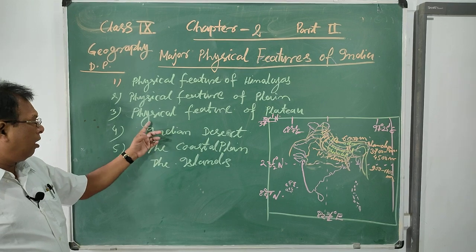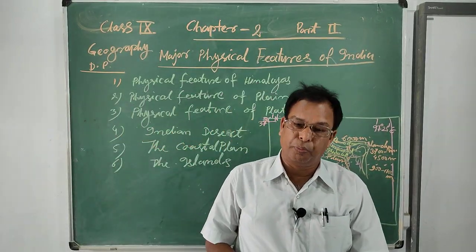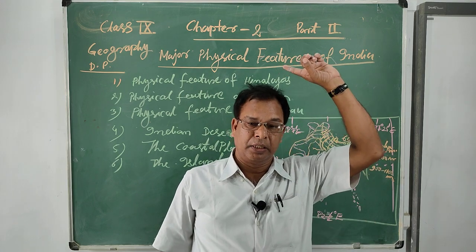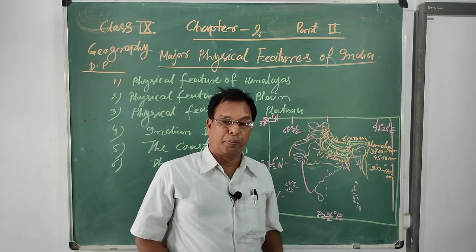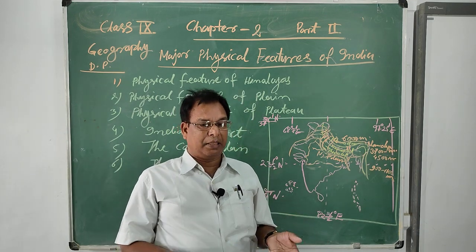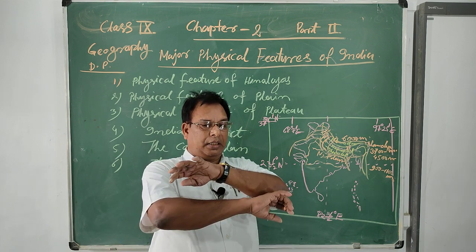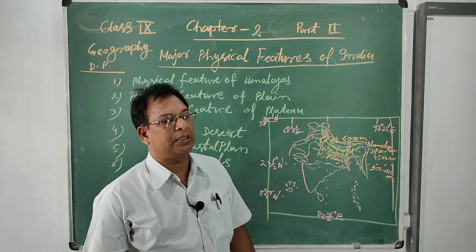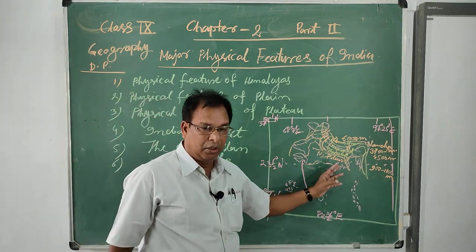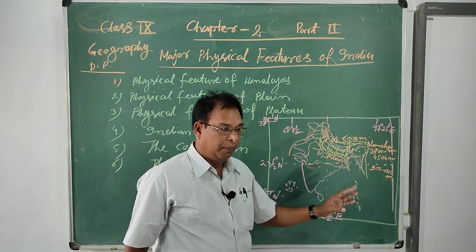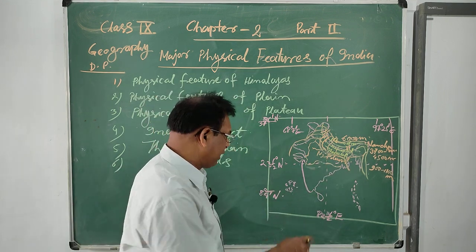Now, we will learn about the plateau. Plateau regions were also formed in the ancient period. They are uplifted landmasses formed when volcanic eruptions flowed onto the surface of the earth and formed a big landmass known as plateaus. The Indian plateau is also subdivided into five major parts.